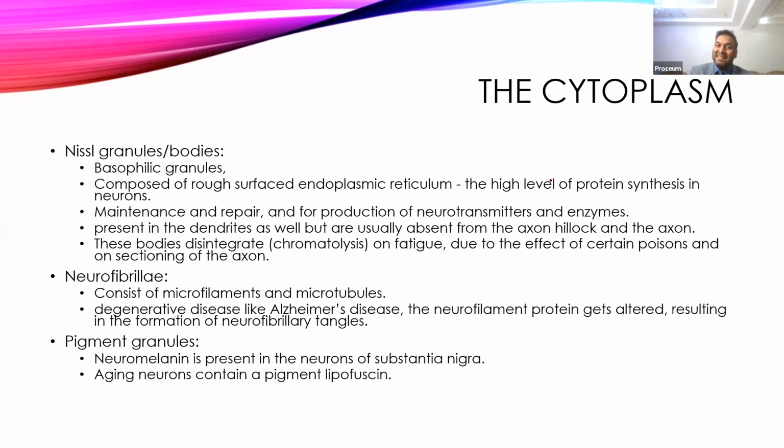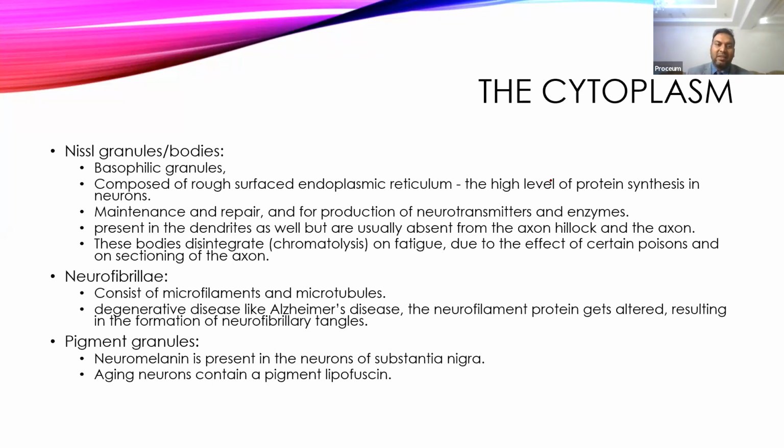This is called disintegration of the cell, also called chromatolysis. Chroma means color, so that color is removed from the cytoplasm, which is why the name is chromatolysis. The Nissl granules disappear from the cell whenever there is injury to the cell.